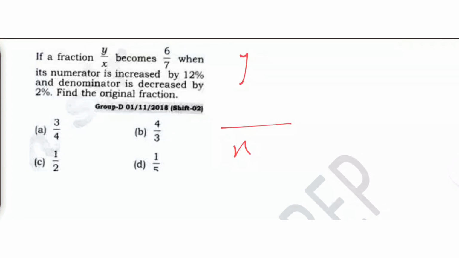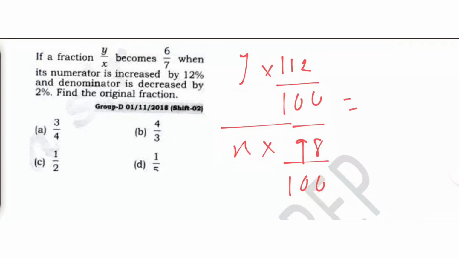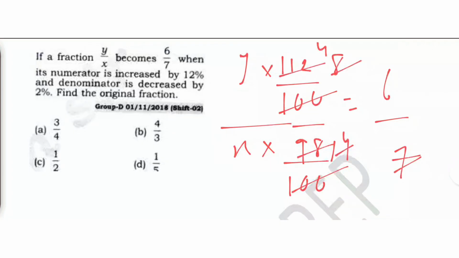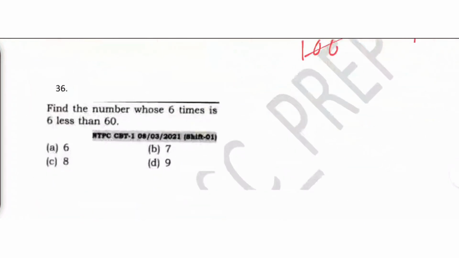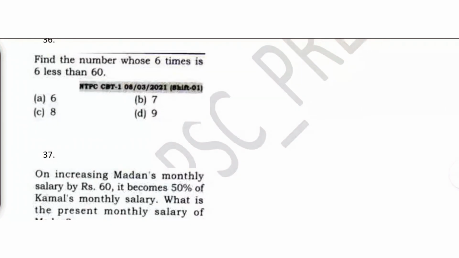Y is increased by 12%, meaning 112 upon 100, and the denominator is decreased by 2%, that means it was 100 and it decreased by 2%, which becomes 98, equals 6 by 7. This and this get cancelled. 7 14s are 98, 14 8s are 112. Okay, 2 4s are 8, 2 3s are 6. So therefore 3 by 4. So y by x is 3 by 4. Simple. You don't have to do anything. This is very simple. You can do this by yourself.